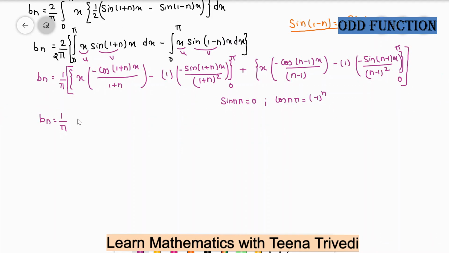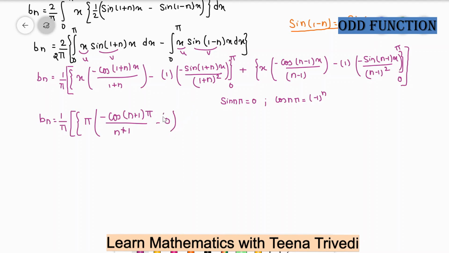Pn is equal to 1 upon pi. When you apply the upper limit, it will be pi minus cos (n plus 1) pi divided by n plus 1. When you apply it in this part, it will be sine (1 plus n) pi, and sine (n pi), sine (1 plus n) pi will be 0. So this limit will be 0.